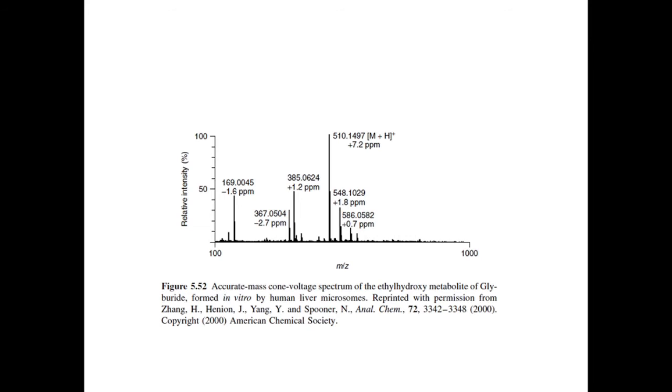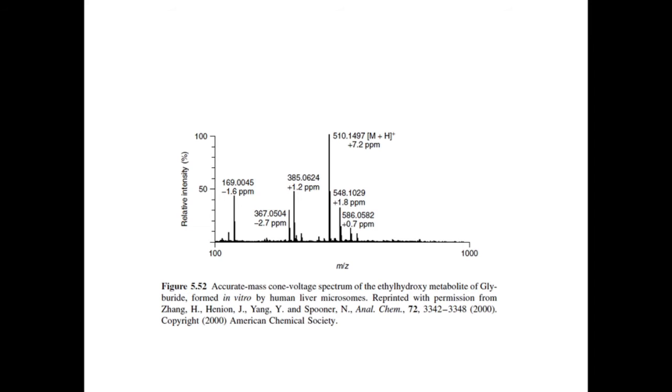Only one theoretical elemental composition matching the experimentally determined value within 9 ppm was found for the ions of mass 169.0045 and 385.0624, these being C8H6ClO2 and C16H18N2O5SCl respectively.